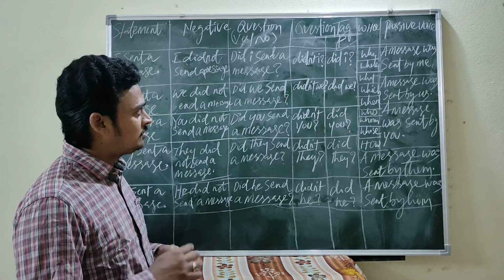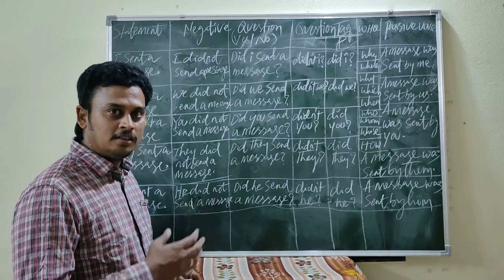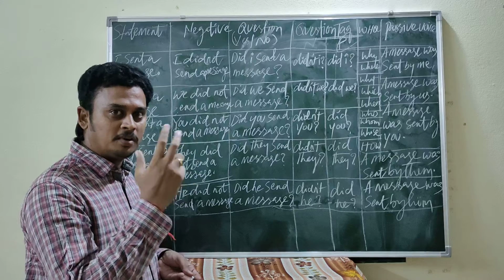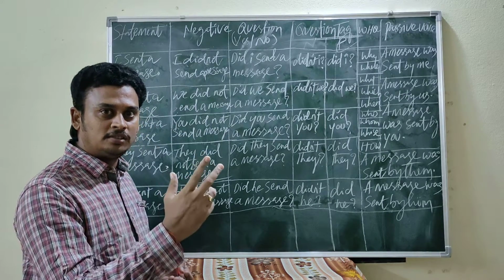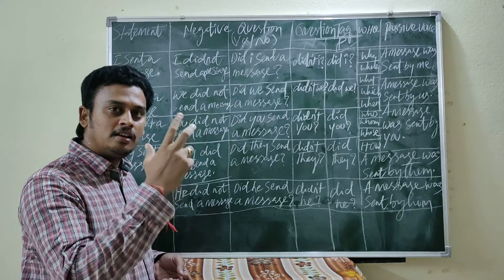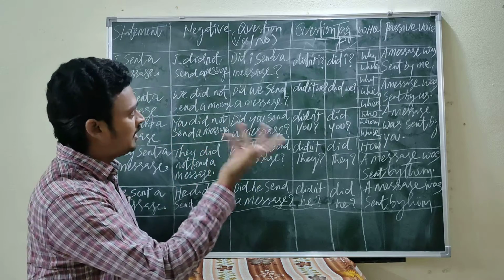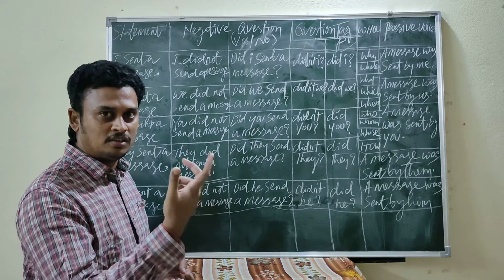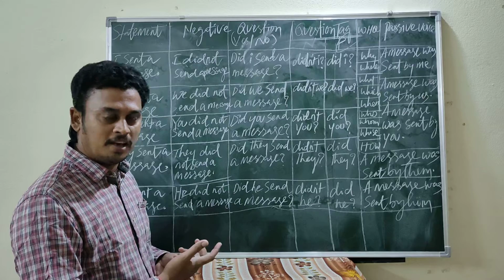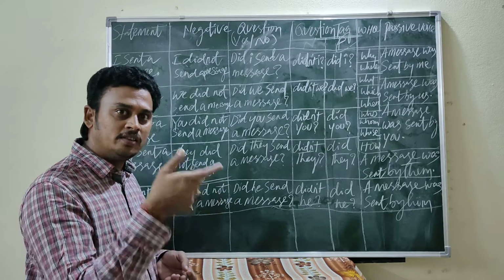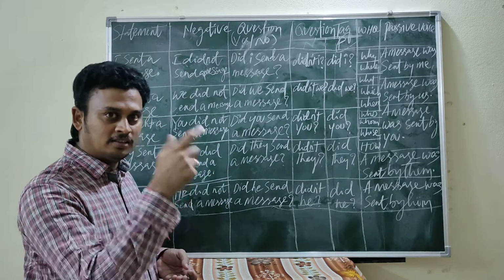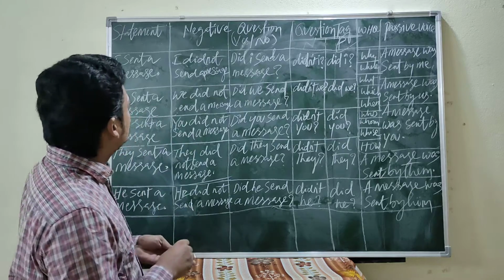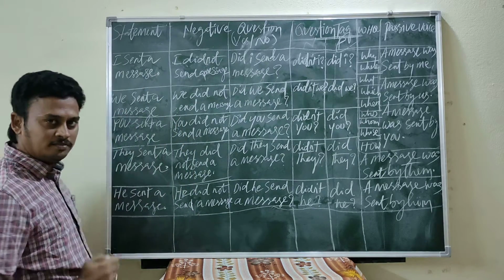Now, last class we learnt about the simple present tense, how the assertive sentence can be converted into different types like negative, question tag, double edged question, passive voice. In the last class we learned. Now in this class we learn simple past tense.